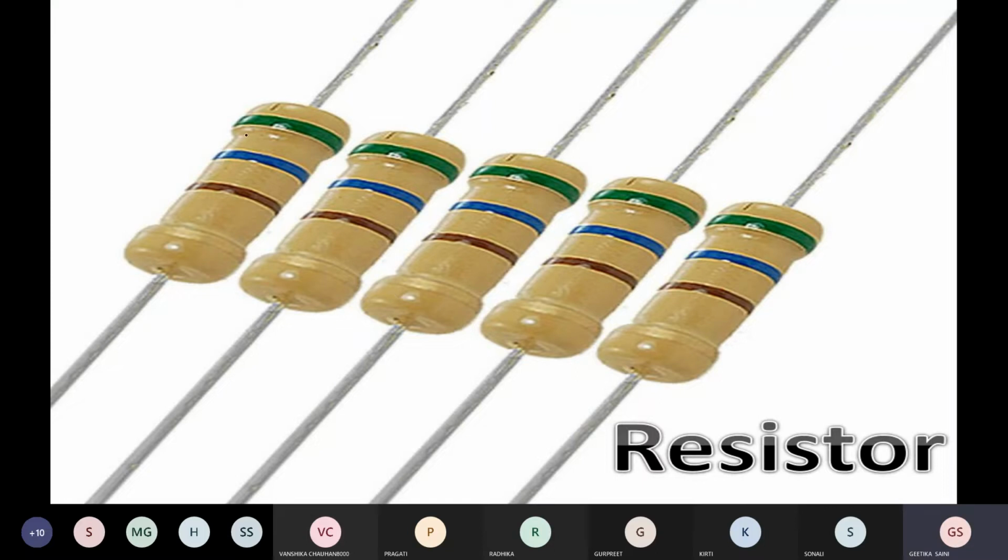There is a lead rod, and on the body of the resistor there are lines, and we call these lines rings. There are a minimum of 3 rings, and maximum in some resistors they are 4, and in some resistors they are 6. But in our syllabus we will discuss the coding of the resistor which contains 3 or 4 rings on its body.